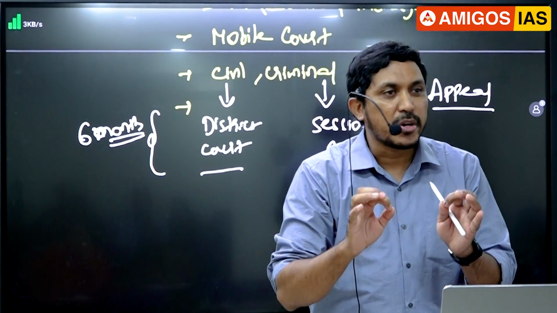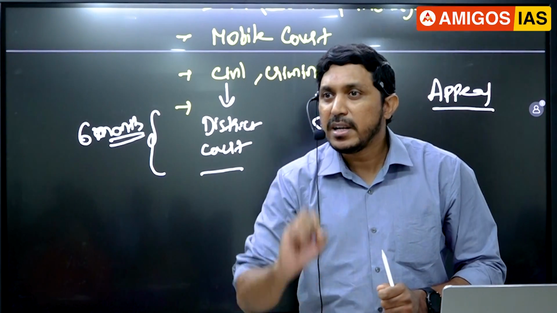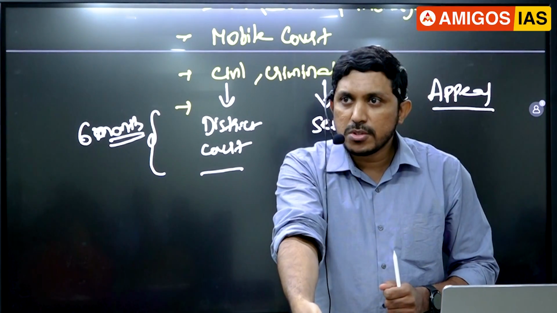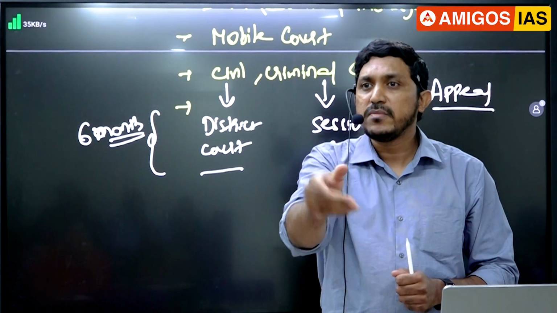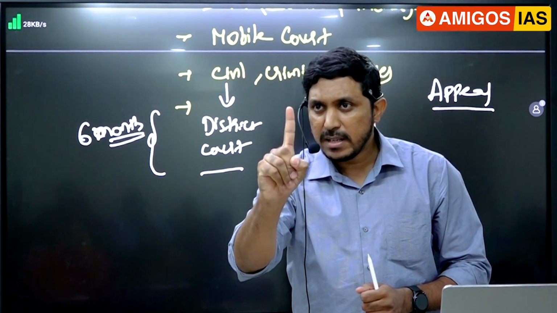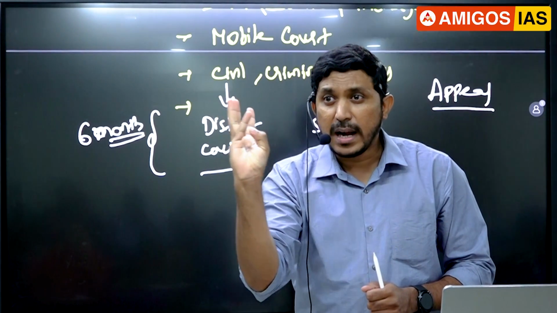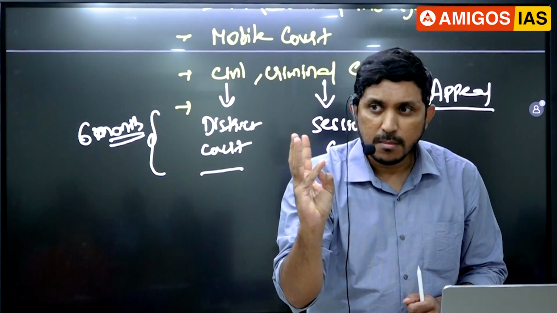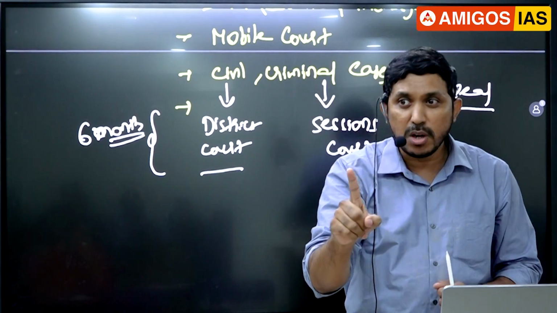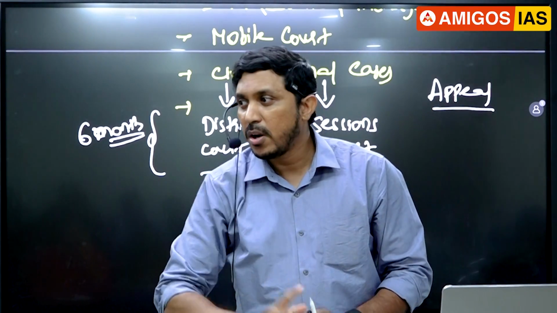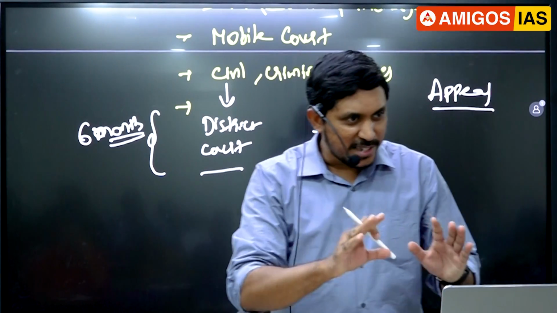This is called question of law. I repeat, guys, from the lower court, if you are going to the district court, subordinate court to district court, what happens? First appeal is there. First appeal is based on question of law and question of fact, both. But second appeal, when it goes to High Court, it is only on question of law but not question of facts. So it is like that.